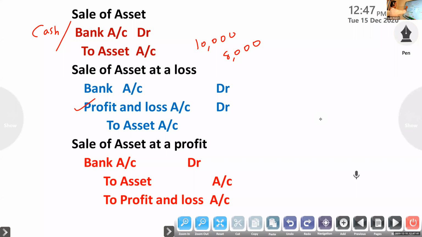This is the entry when sold at a loss. One case will be there in the question, at a loss or at a profit. If sold at a loss: bank account debit, profit and loss account to machinery.